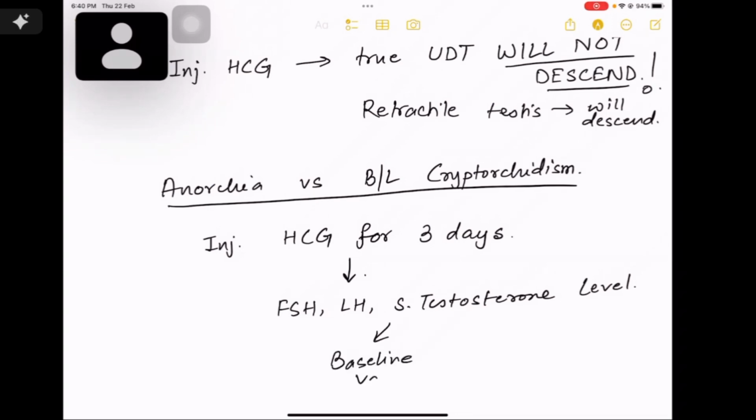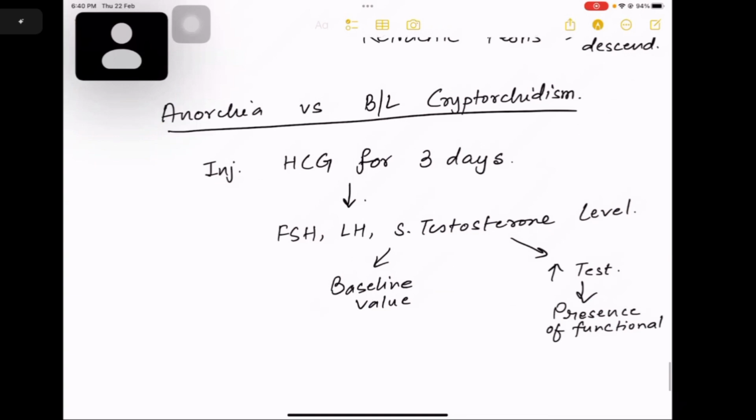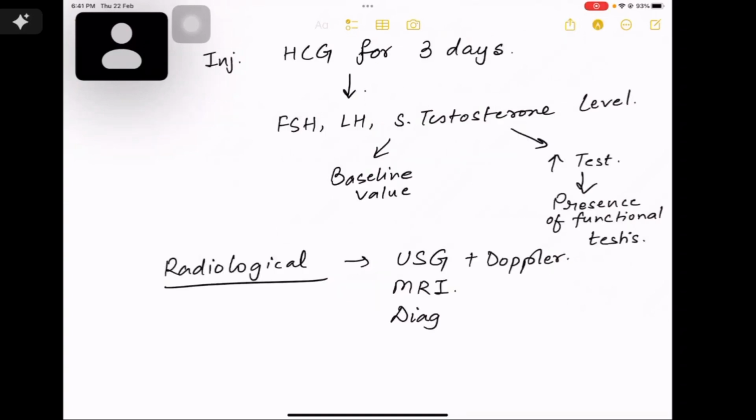Okay. Next important viva question is what is anorchia and what is bilateral cryptorchidism. Bilateral cryptorchidism मतलब testis develop नहीं किया दोनों साइड में, और anorchia मतलब testis है ही नहीं. So what you will do? First, you will give injection HCG for 3 days, and you will check the FSH, LH, and testosterone level.